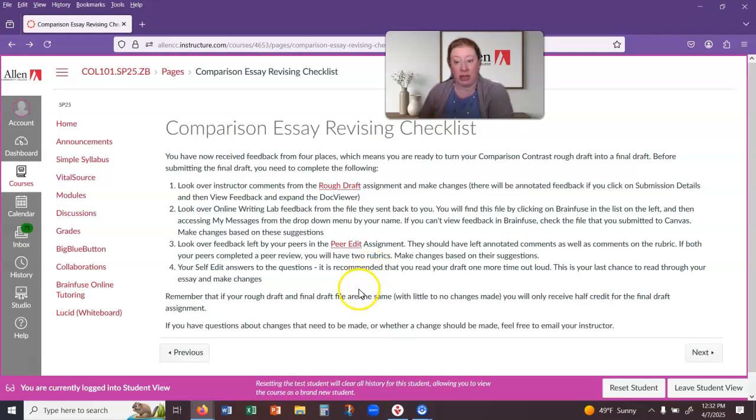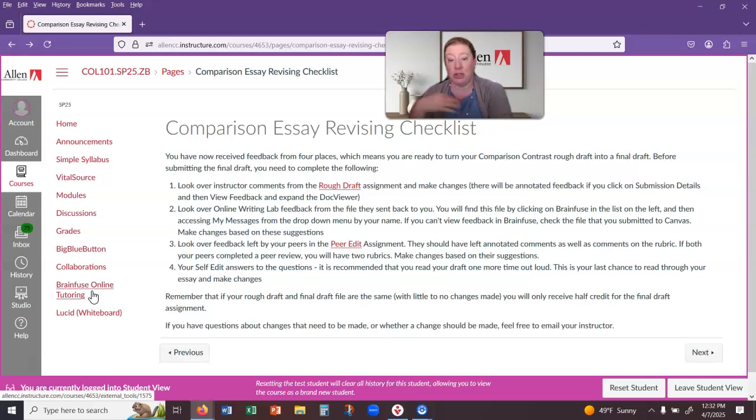For BrainFuse, the online writing lab, the BrainFuse link is right here. Now, if you use the task that was sent in your email, that's perfectly fine. I don't think you get an email as a response though, so you actually have to physically go and check the BrainFuse online tutoring link. When you click on that, it'll bring you to the home page, and next to the Writing Center submission spot, there will be a little notification if they've responded to you. So you either go there or up in your My Message Center.